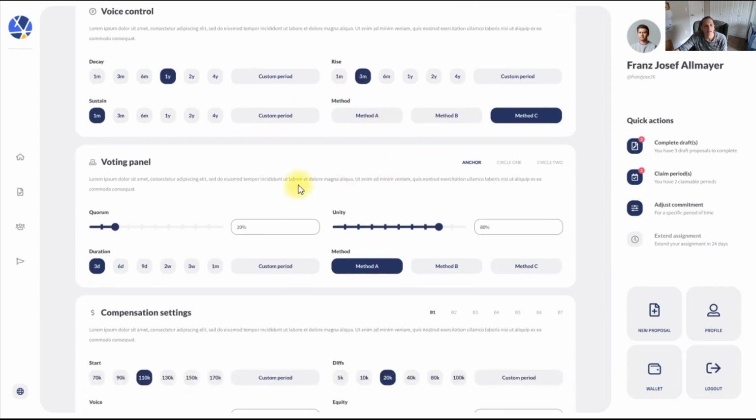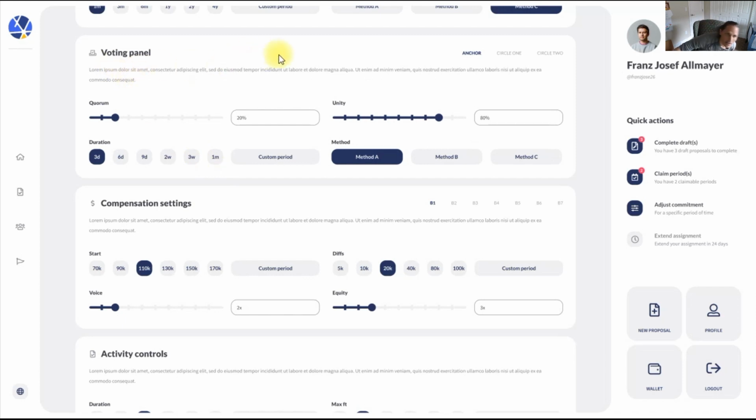So we're going to go down and talk a little bit more about voting. So voting is how you get to choose what type of governance process you're using to move things forward for various circles. So you can actually choose, each circle can choose their own governance process. So tweaking Quorum and Unity is how you do all of this.